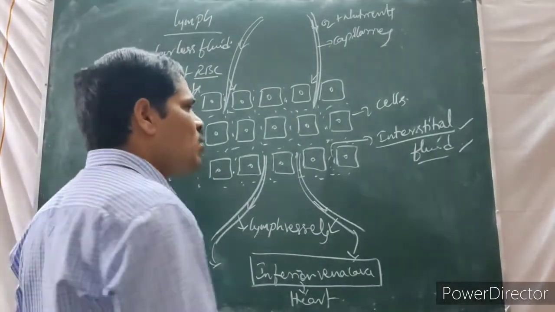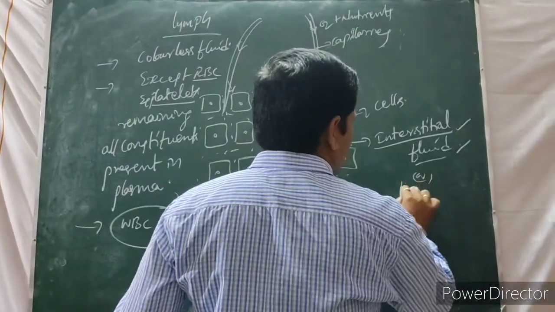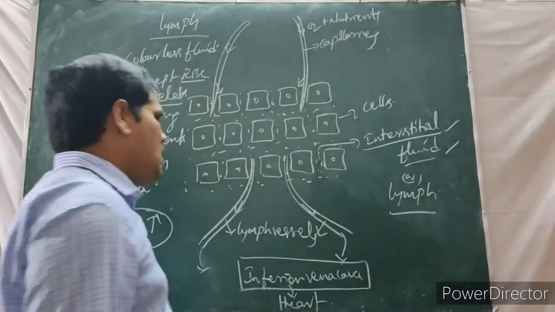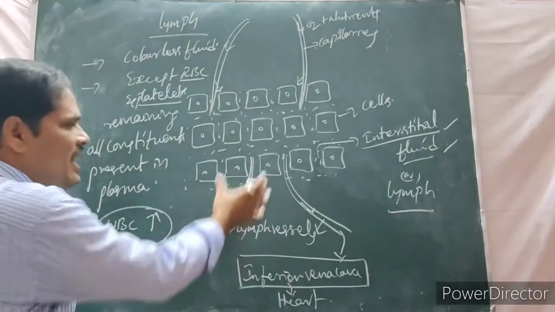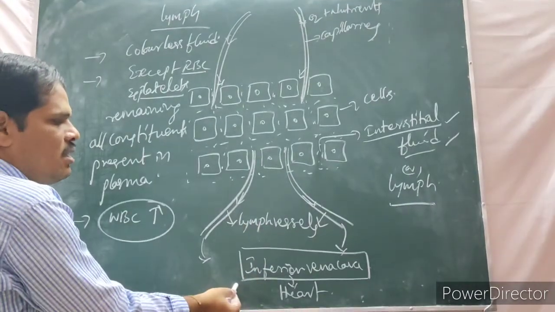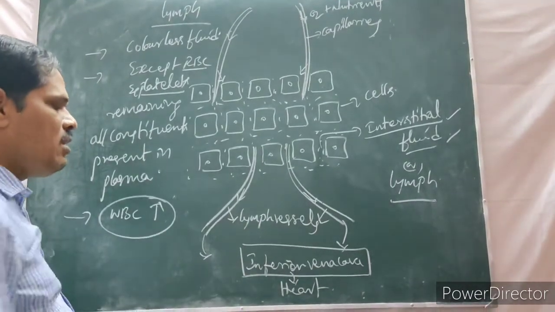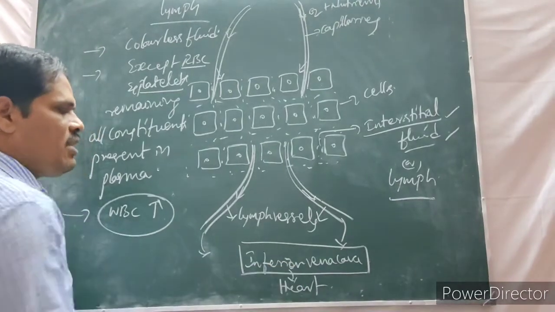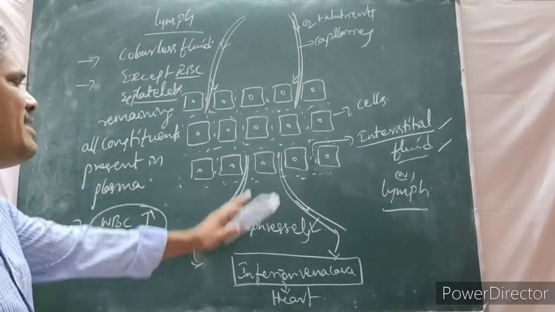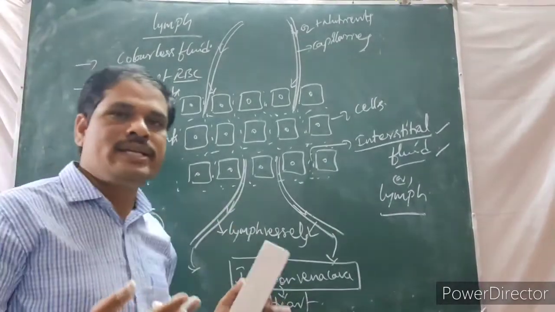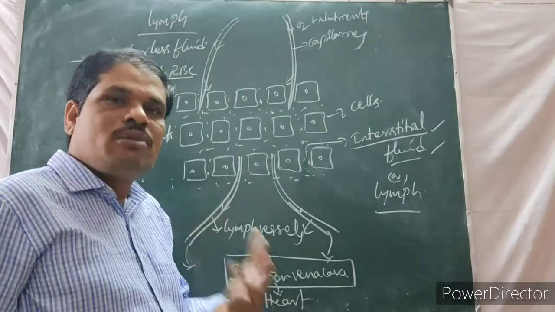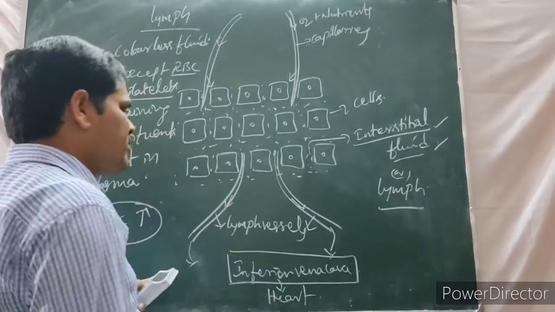This is what we call what? Lymph. This lymph is taken out by the lymph vessels, then given to the inferior vena cava, and from the inferior vena cava it reaches the heart. So that means it is a supporting system of the circulatory system.